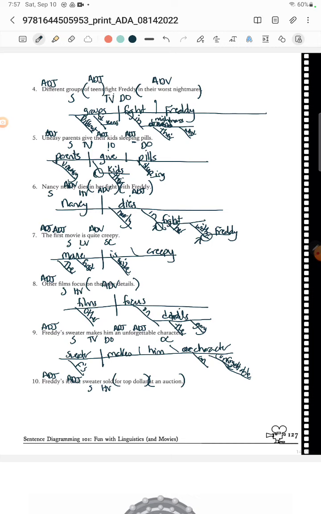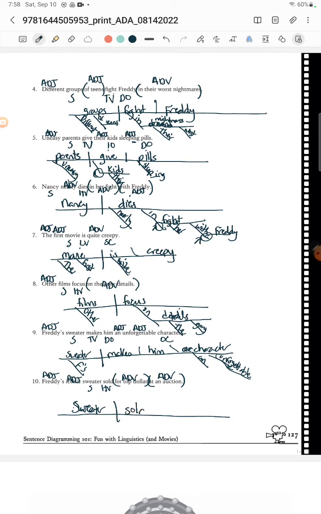That's my cat, everyone. He had to make an appearance. So he sold for top dollar, so that's how it's sold. So adverb, and then it's sold at an auction. Tells us where also. Adverb. So really, oh, he's coming right over. It's got to be right up in this last minute.